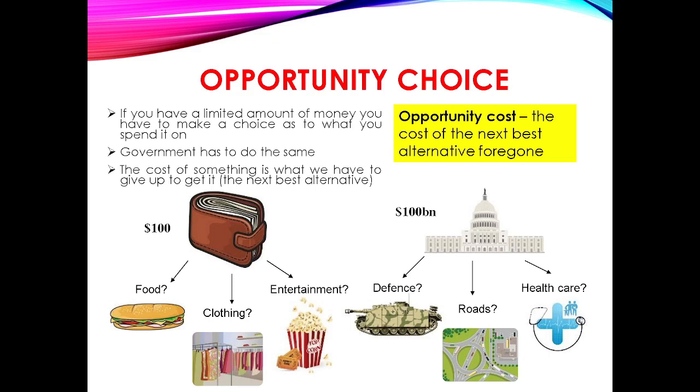For example, as shown in the figure, if we have $100 with us, we have to make the best choice between food, clothing and entertainment. This is our opportunity cost. In the same way, the government has to choose the best opportunity between defense, roads and health care with the available resources, that is 100 billion.